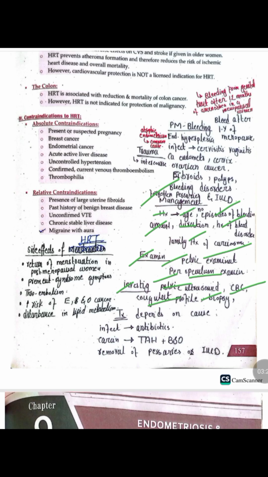The treatment of postmenopausal bleeding depends upon the cause. If there is infection, we give the patient antibiotics. In case of carcinoma, we do total abdominal hysterectomy and bilateral salpingo-oophorectomy. And in case of pessaries or IUCD, we remove the pessary or IUCD. So that was all about menopause and postmenopausal bleeding.